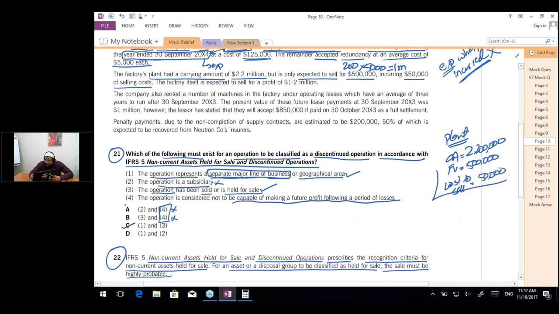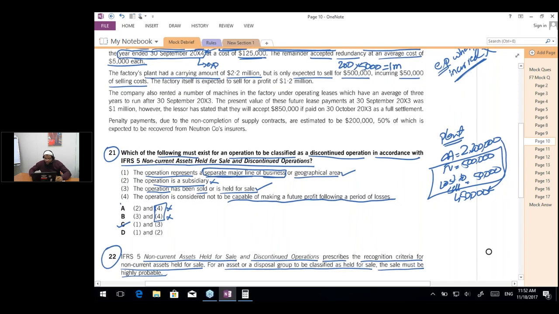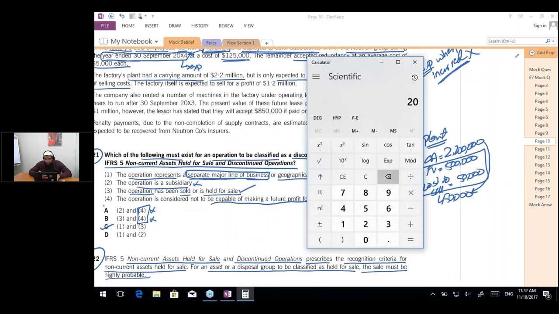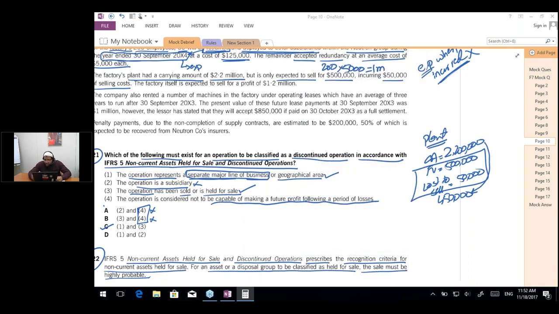Which means the fair value less cost to sell is 450,000 and the carrying amount is 2,200,000. So what is the amount of loss? The differential, 2,200 minus 450, which is 1,750, is the amount of the loss to be recorded in P&L.